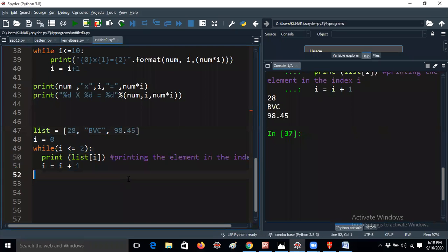Okay, but you may get a doubt: why do we have to give 0, sir? Why do we have to give less than or equal to 2? If you're giving 1 here, or if you give i less than or equal to 3, what will happen, sir? It will still get the output. That's not a problem at all.